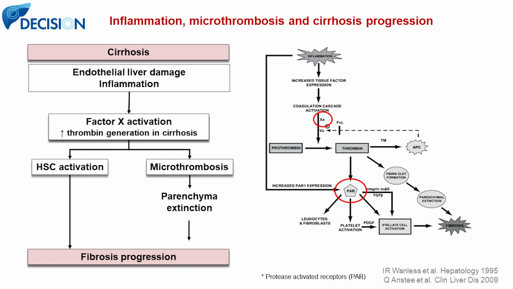But also in the cirrhotic liver, there is inflammation, and there is an increased expression of protease-activated receptors, which are present in leukocytes, platelets, and stellate cells. And these are activated by thrombin itself and by the products of inflammation. They promote hepatic stellate cell activation, and they promote fibrogenesis in the cirrhotic liver. Also, you shouldn't forget that besides factor 10 activation, there is an increased thrombin generation as the chronic liver disease progresses. Therefore, these are the theoretical conditions for having microthrombosis in the cirrhotic liver, and it has been suggested that this can contribute to the progression of liver disease.